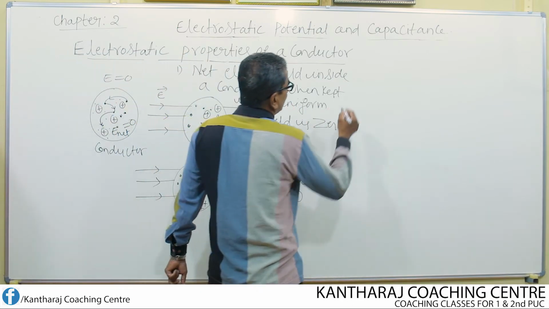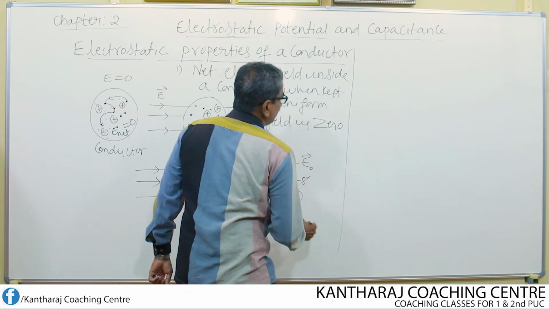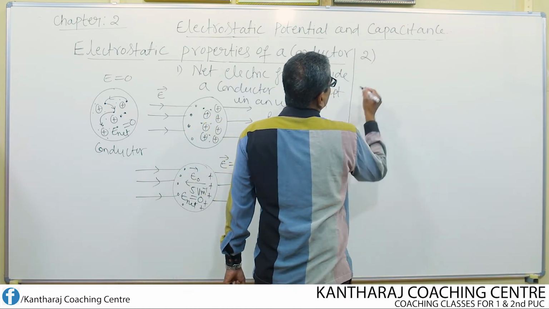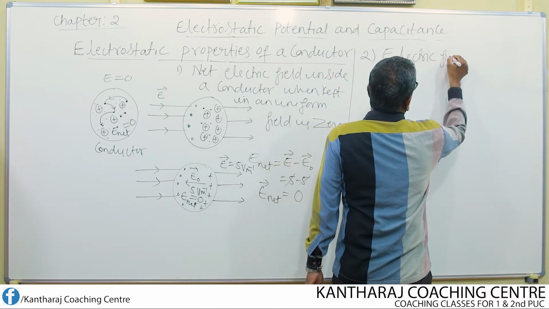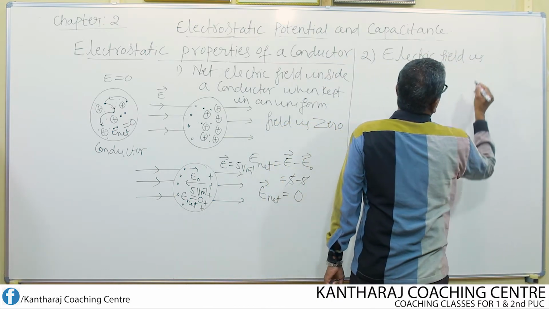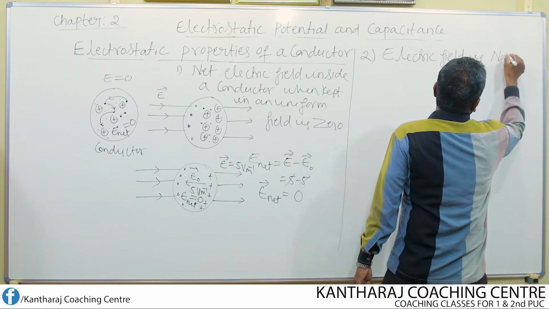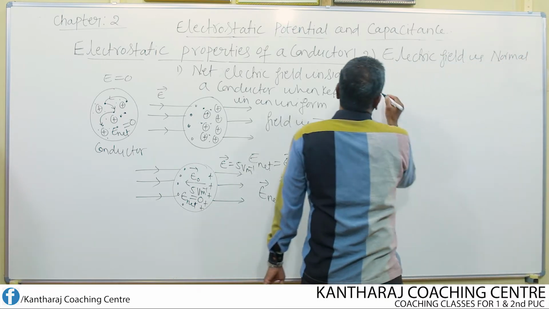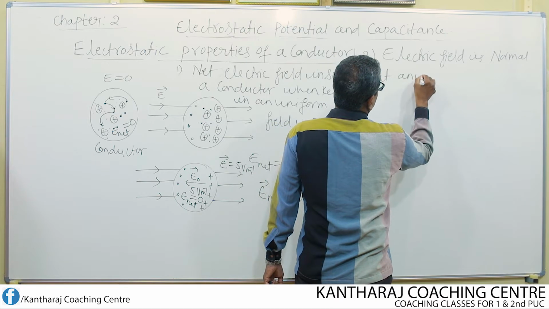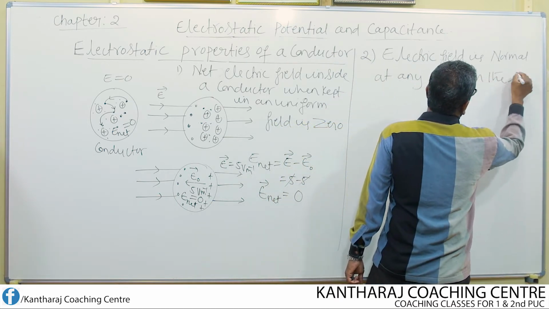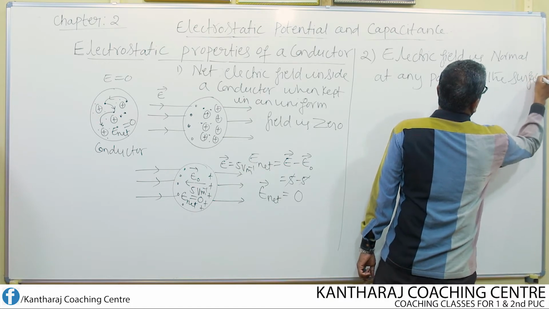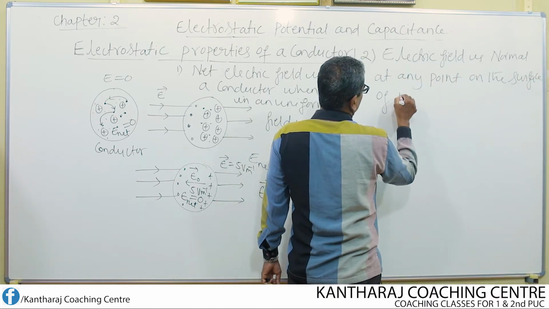Next, let us consider the second property. What is that second property? Electric field is normal at any point on the surface of the conductor.